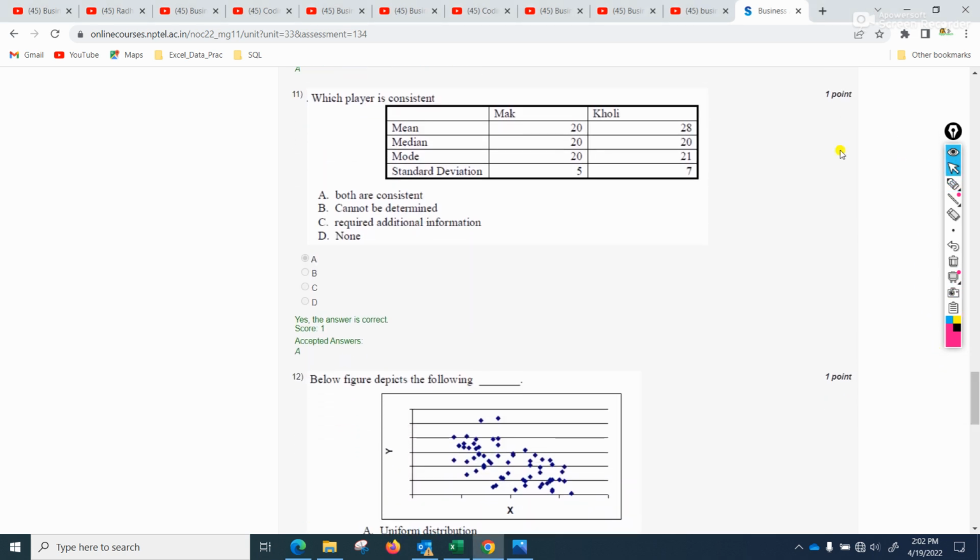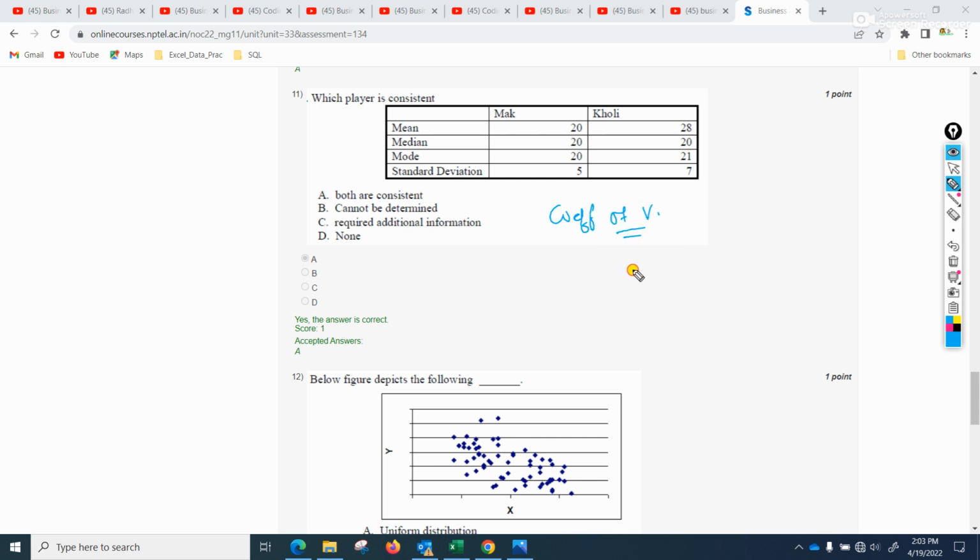Okay, this is a very interesting question, and one of the interesting things is that this course is designed in such a way that you can't find any answer there. So here it is asking about the consistency, how to calculate consistency. So I browsed the internet and I was able to find the answer. Consistency is given by the coefficient of variance. So we have to find the coefficient of variance in order to find the consistency.